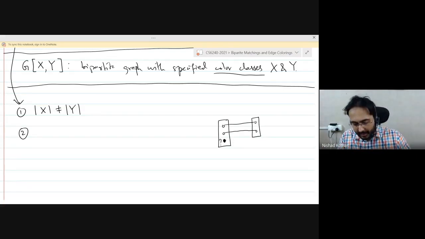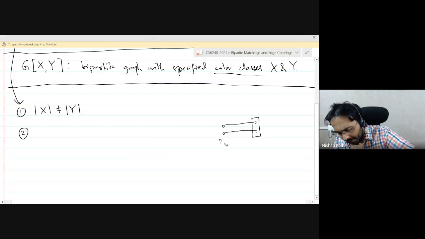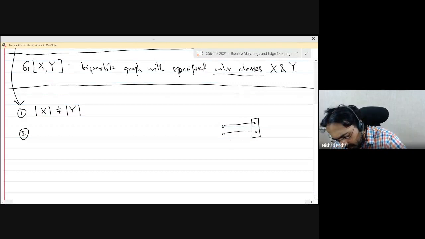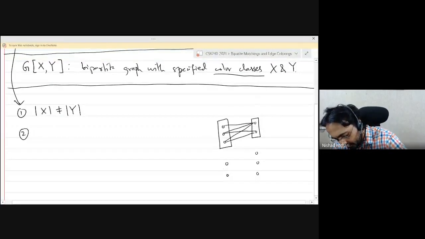Okay, so where do you match this last vertex? But actually, does the number of edges really matter? What if I have more edges? So Anand, what if I have more edges? Is it really the number of edges you are concerned about, or is it something else? What if my graph looks like this? The number of neighbors, Arnav. Yeah, right. Okay, size of image. Okay, so I'll go with number of neighbors, sticking to more graph theoretic terminology.